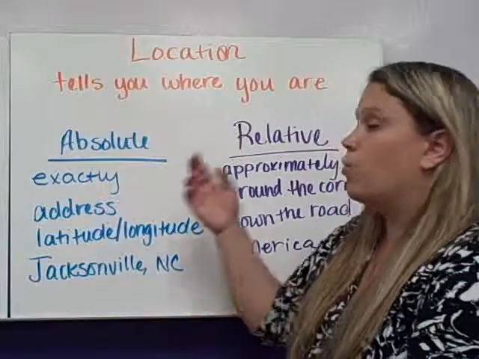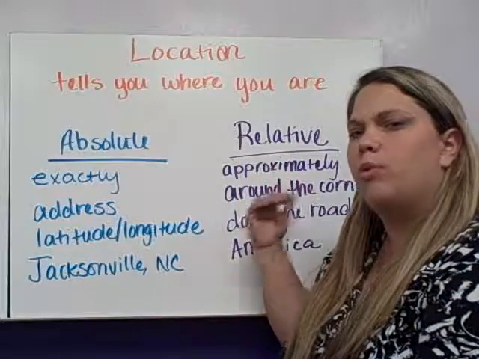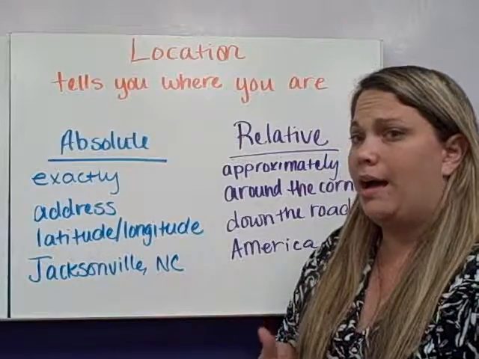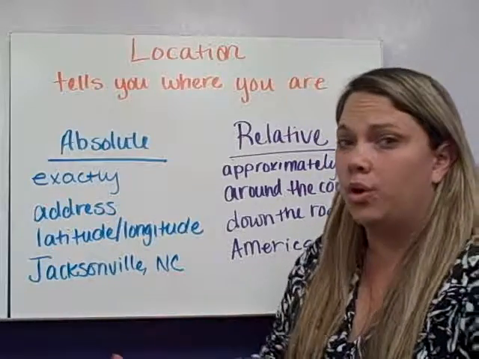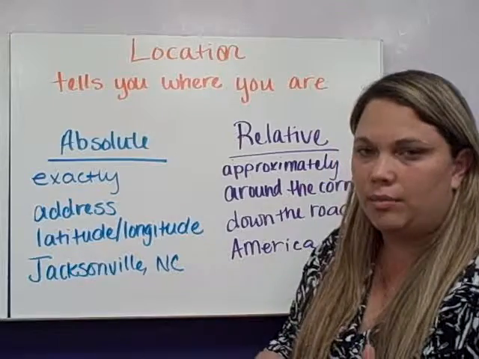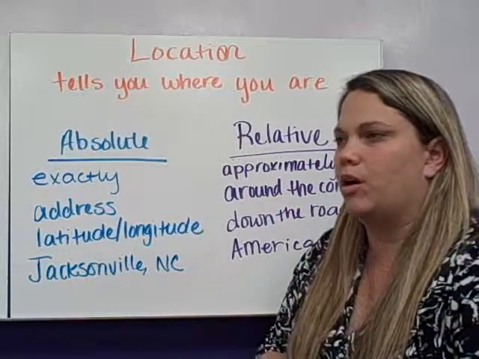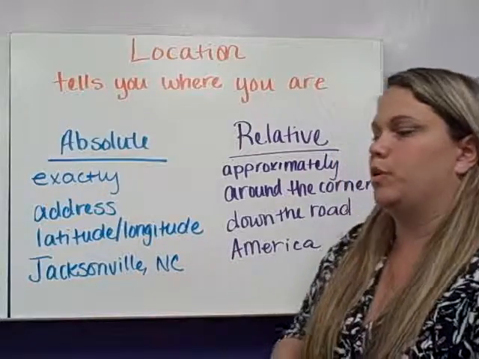Relative location is more of an approximate location of where you are. Relative can be around the corner, down the street, in America, any of those things. They don't tell you exactly where you are. It's just a general description of where you are.